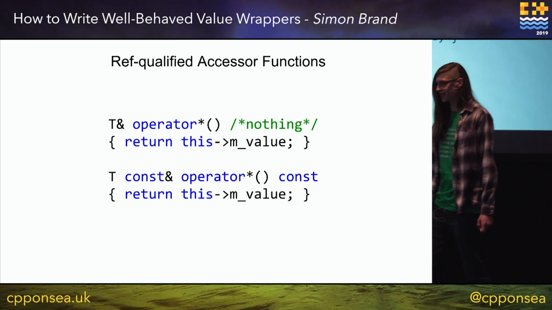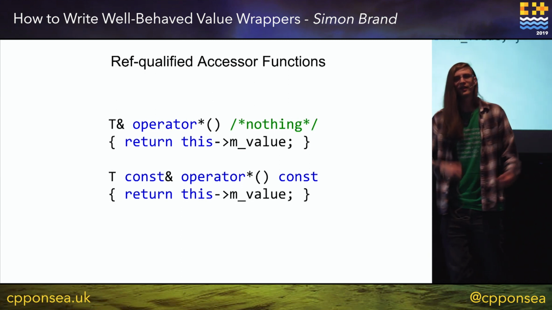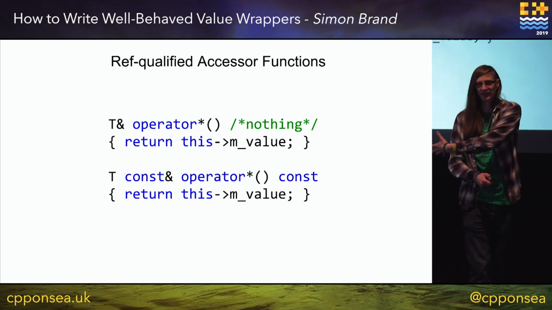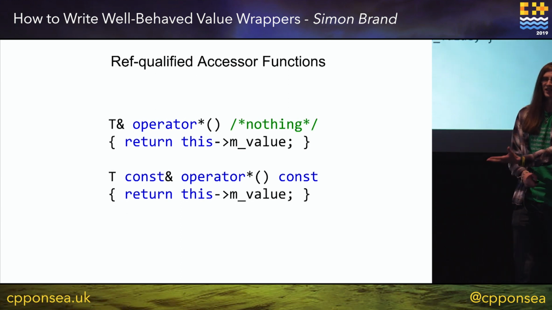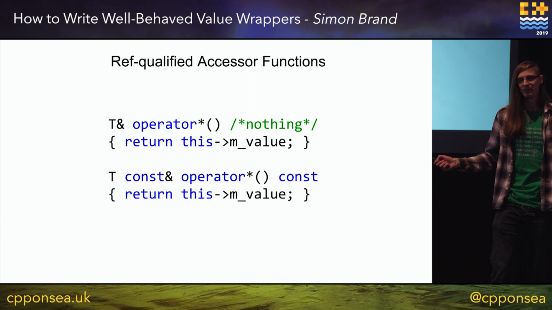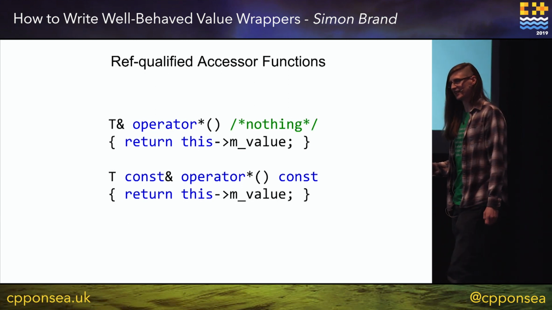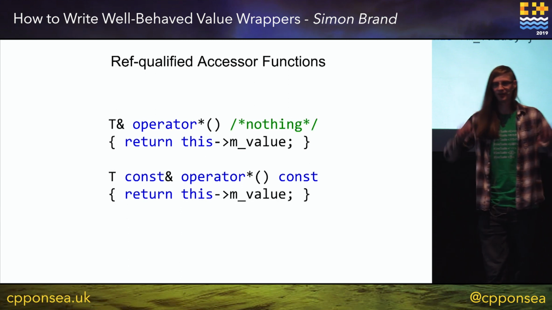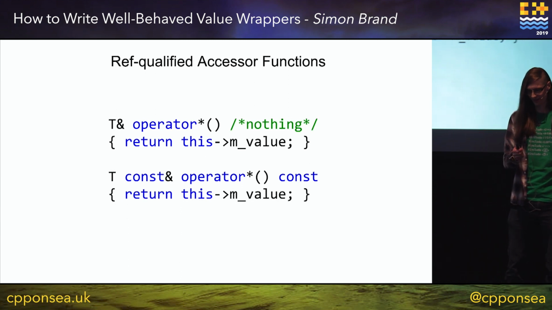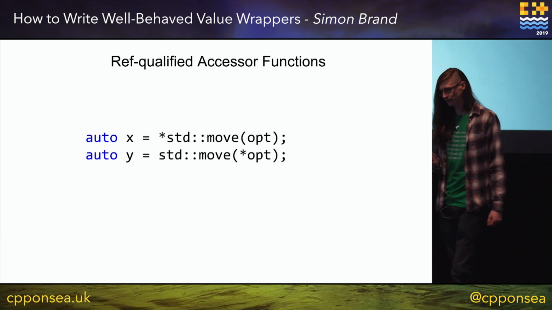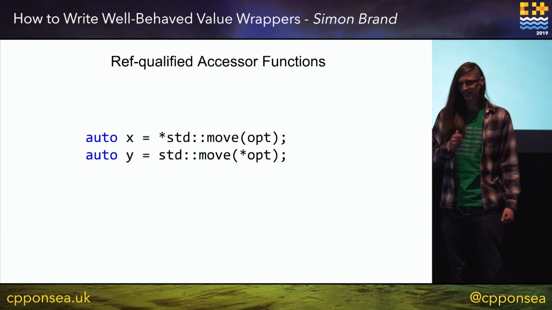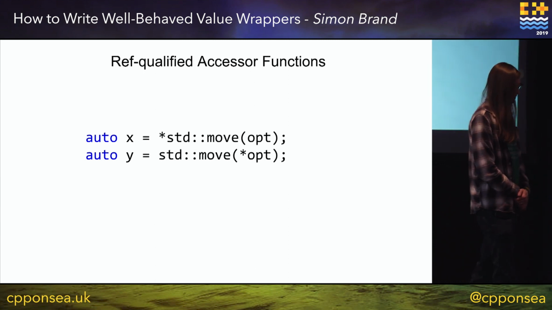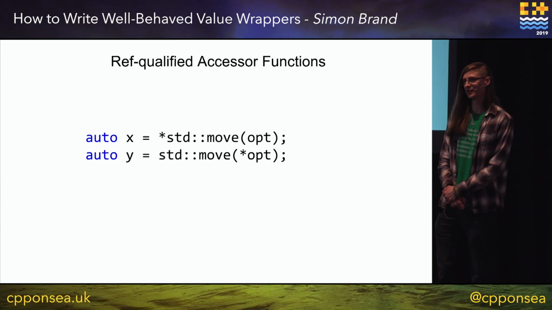It's very, very common to see this kind of pattern. You have a non-const version and you have a const version. Because when the wrapper is const, you want to propagate that through. You don't want someone randomly doing undefined behavior. That's bad. And we want it to work with non-const objects as well. So we have to write both of these overloads. Quiz. Do these move or do they copy? Anyone?